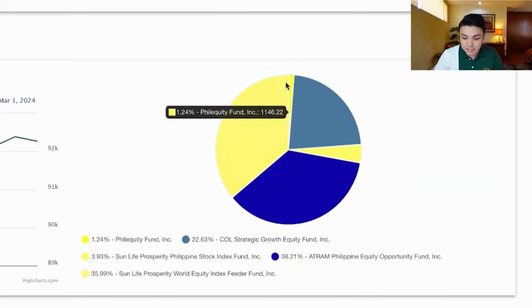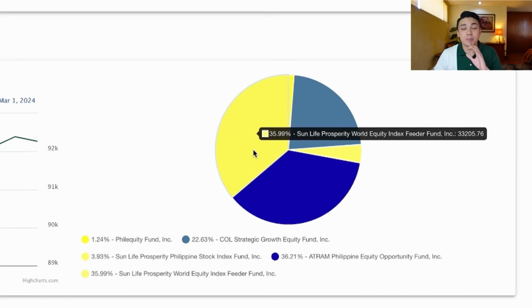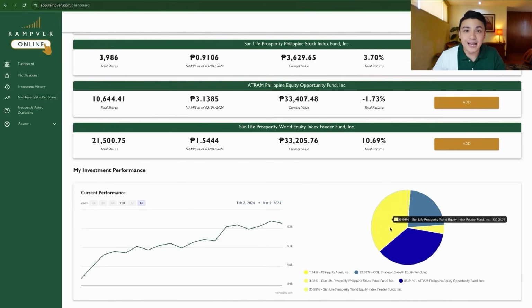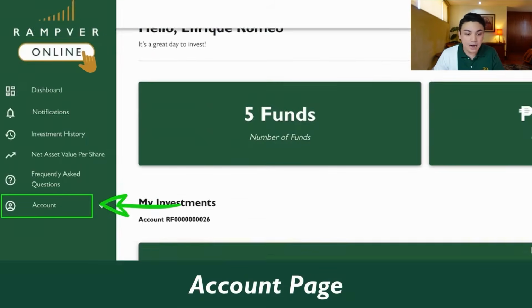And then here on the right-hand side naman is just the portfolio mix, diba? This is a pie chart showing you where are you heavy in terms of your portfolio. Aling funds, and you can also determine if it's global or local. So kunyari ito, Sun Life Prosperity World Equity Index Fund, it's 34% of my total portfolio. So I can see that majority of my portfolio is still invested locally, pero a significant portion is also invested globally. So just some last reminders or last portions of the platform before I end is the account page.